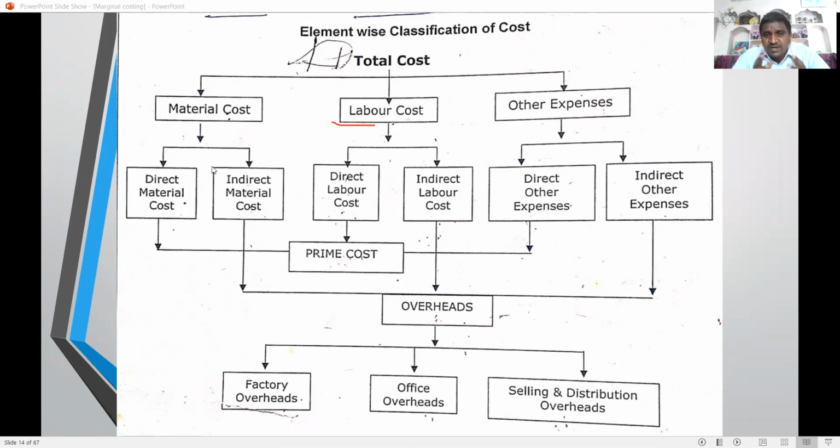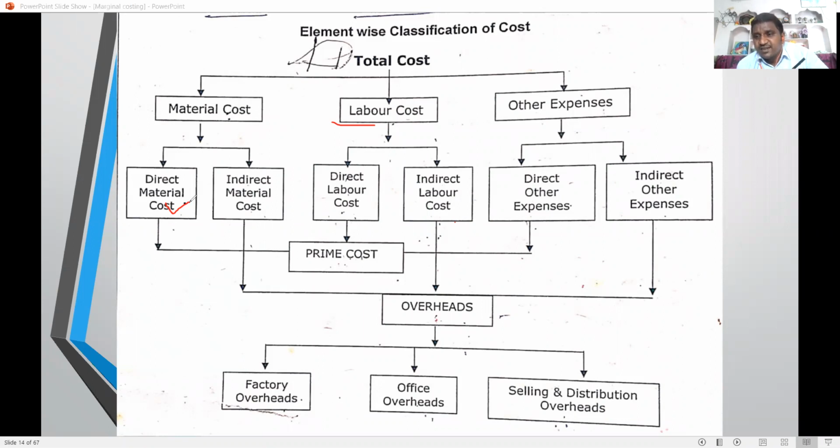Material is again classified as direct material and indirect material. Labor is classified as direct labor and indirect labor. Other expenses are classified as direct expenses and indirect expenses. Direct material is material directly identified with a given unit of product. Suppose a pen: ink, blue ink or black ink, is a direct material. Whenever you see the pen, you can directly identify the material.